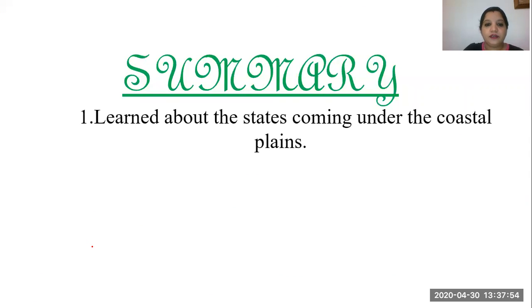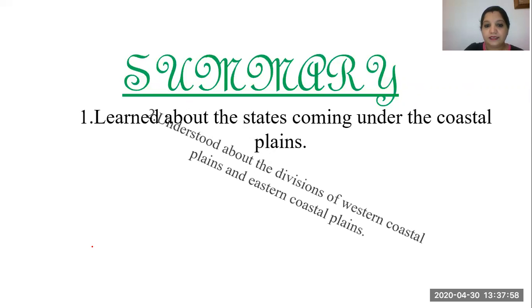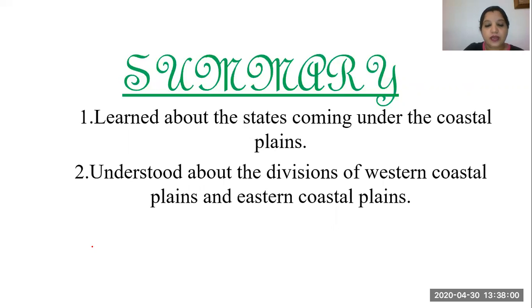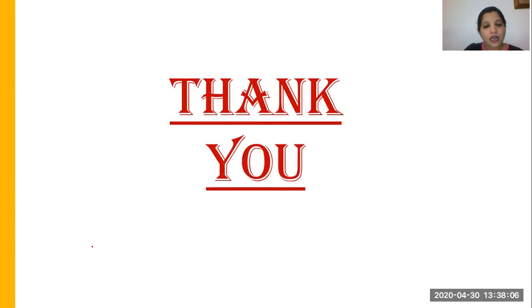So in this chapter, you have learned about the states that come under the coastal plains, and you have also understood about the division of the western coastal plain and the eastern coastal plain. I hope, children, you understood about the division of the coastal plains, the states coming under these coastal plains.